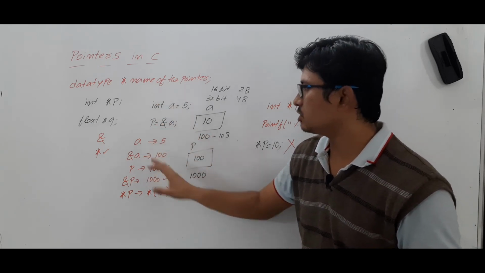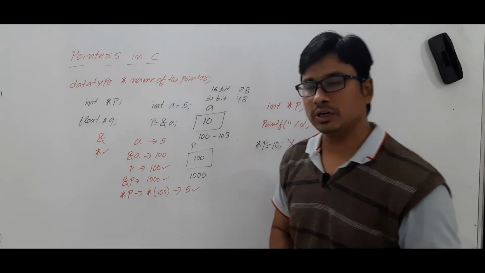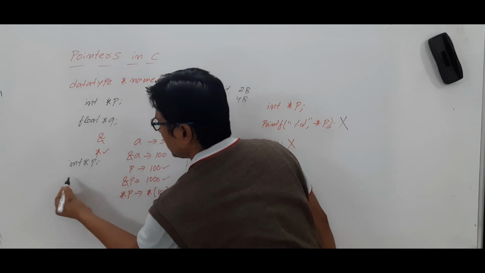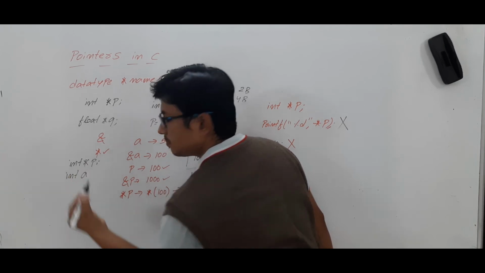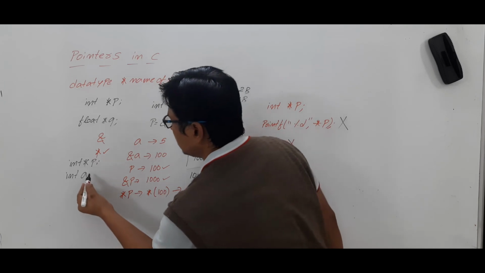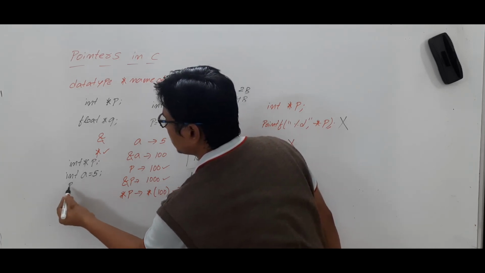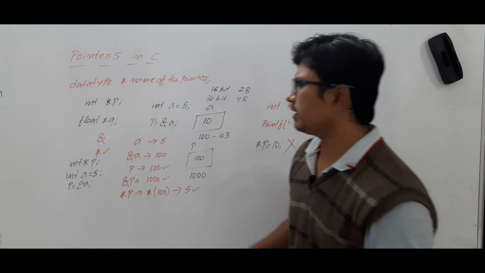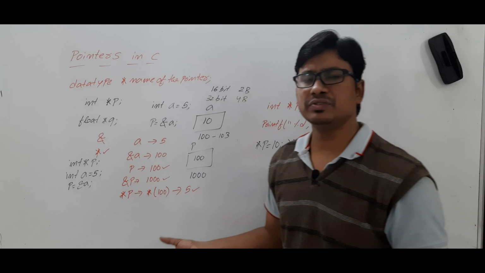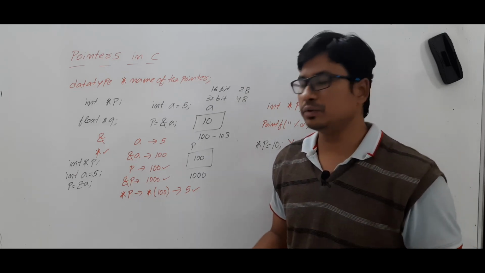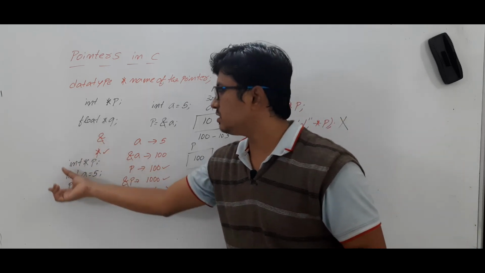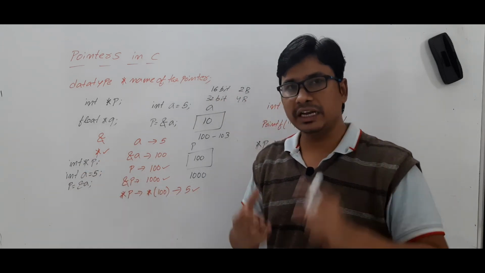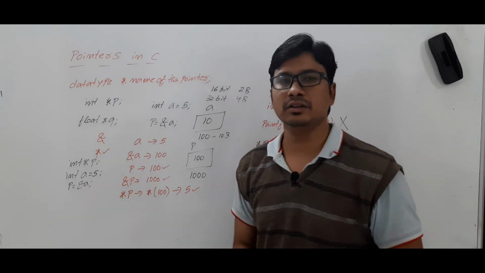And we have discussed these points. Now you can ask me one important point also. Sir, you are declaring a pointer variable and you are creating a variable A, and you are assigning it 5, then you are writing P is equal to &A. Can we avoid writing so many statements and do it with a single statement? Yes, we can. So I request everyone: instead of using these three statements, can we write it in a single statement or not? Look at it. If you can write it, what is that answer? Please write it in the comment section.